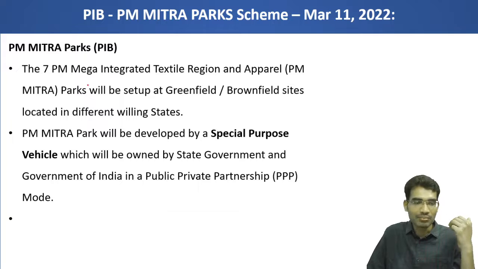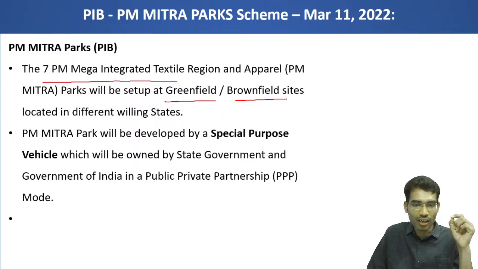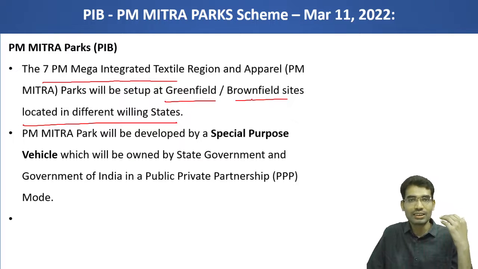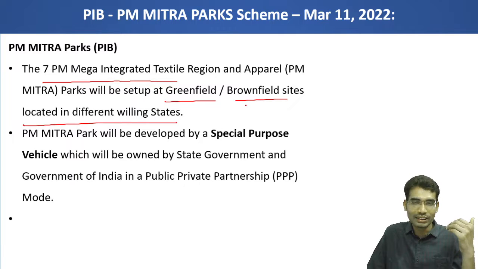As part of this scheme, seven parks are envisaged. These parks will be set up at greenfield or brownfield sites located in different willing states. This is a central government proposal, introduced as part of the budget. Now states will compete to get this mega infrastructure project. A total of 7 parks are allocated in the budget.